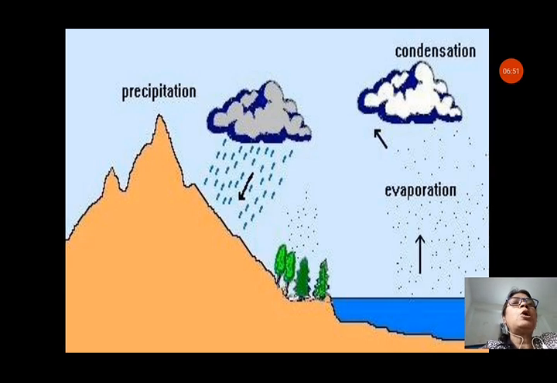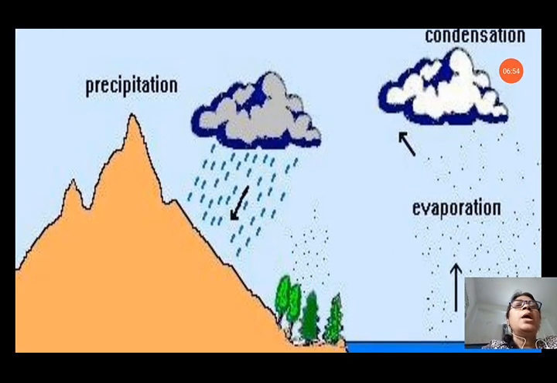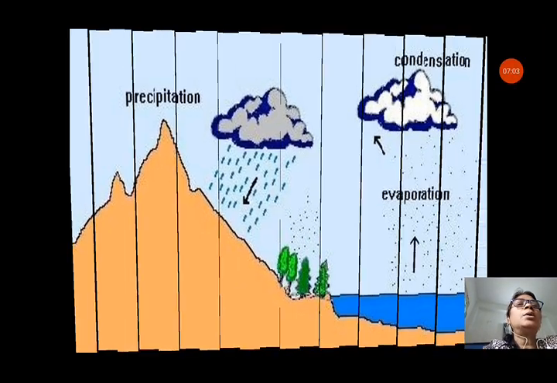Precipitation, you can see when the clouds, condensation happens in the clouds and water droplets are formed, and these water droplets fall as rain. Now first evaporation, then condensation and then precipitation. Then we get water back to the earth.